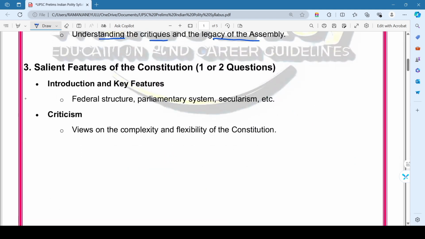Then coming to the third chapter, that is salient features of the Constitution. Here we expect at least one or two questions in every year's Prelims question paper. Here we mainly focus on the introduction and key features, that is federal structure, parliamentary system, secularism, etc. Then the second topic is criticism, that is views on the complexity and flexibility of the Constitution. So this is all about the third chapter in the Indian Polity.